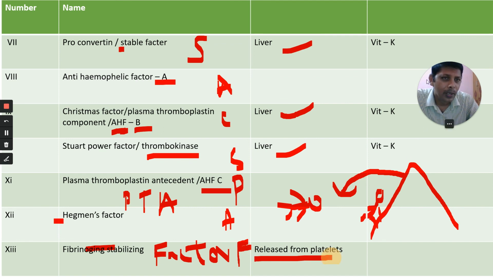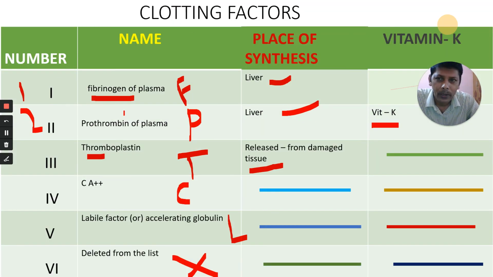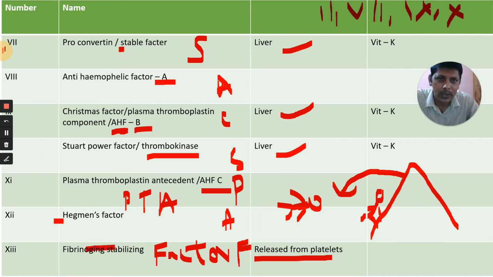For four factors, 2, 7, 9 and 10, vitamin K is required for synthesis. I will show you here. This is factor 2. Next, factor 7, vitamin K here. Factor 9, vitamin K here. And factor 10. For 2, 7, 9, 10, vitamin K is needed. Vitamin K is called phylloquinone.